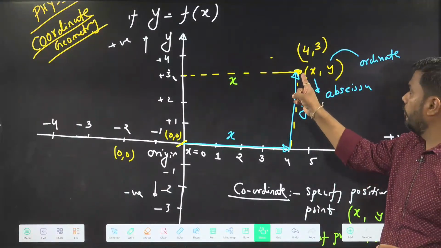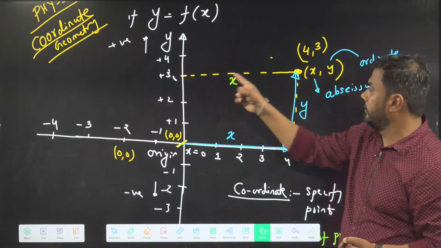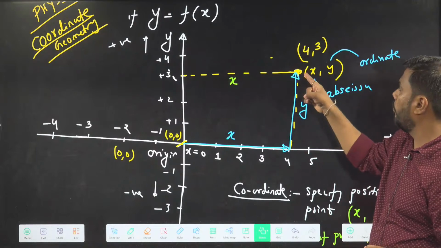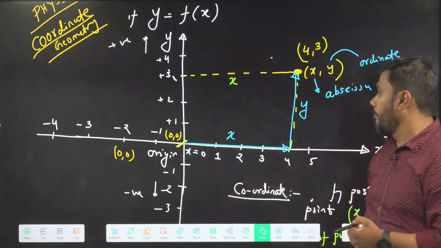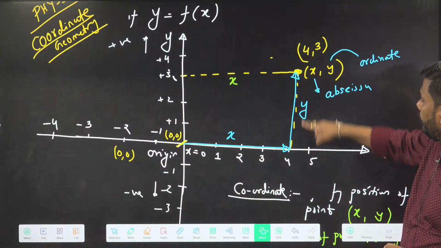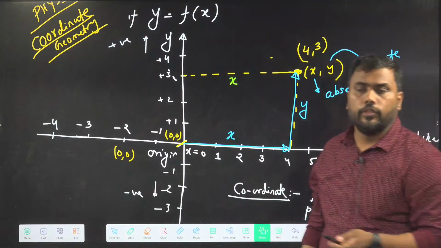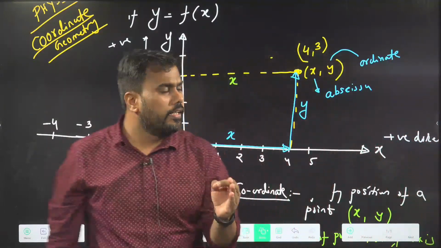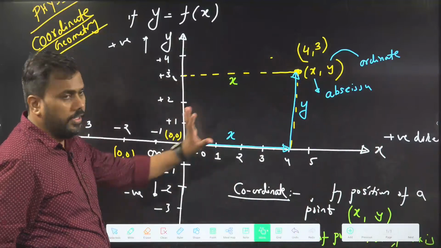The x coordinate of the point gives the perpendicular distance of the point from the y-axis, and the y coordinate of the point gives the perpendicular distance of the point from the x-axis. So if we know the coordinates of a point, we can specify the location of the point. Is this clear?